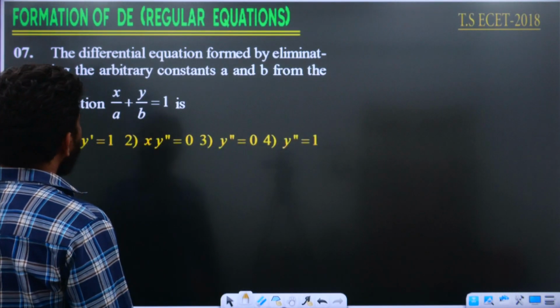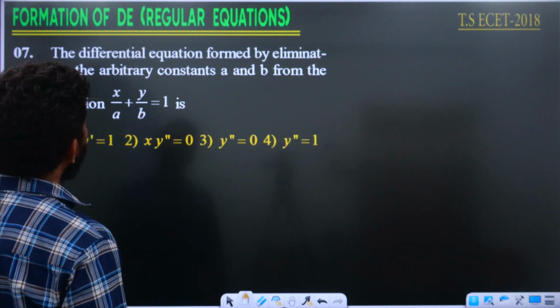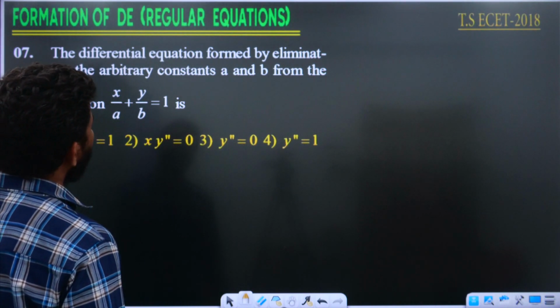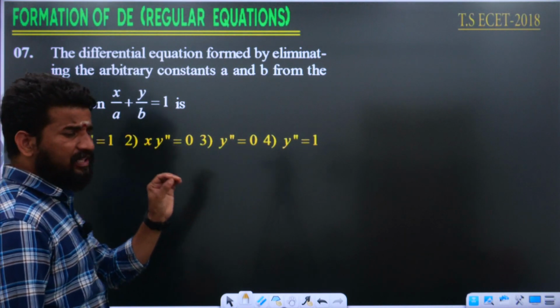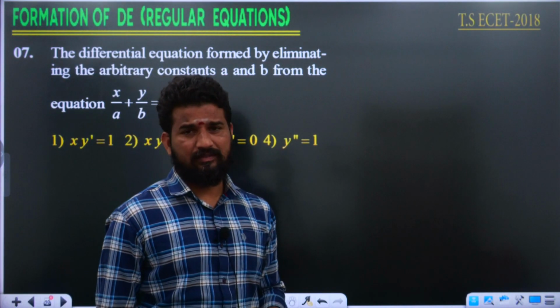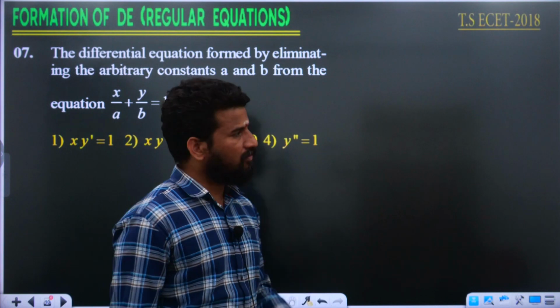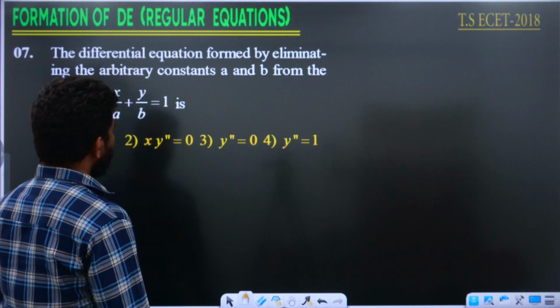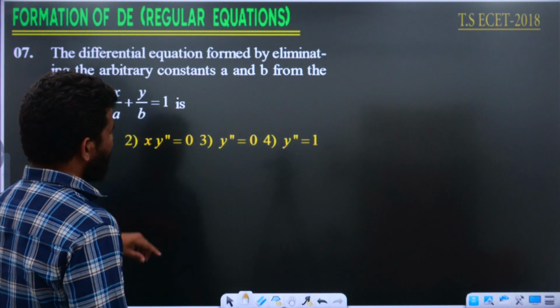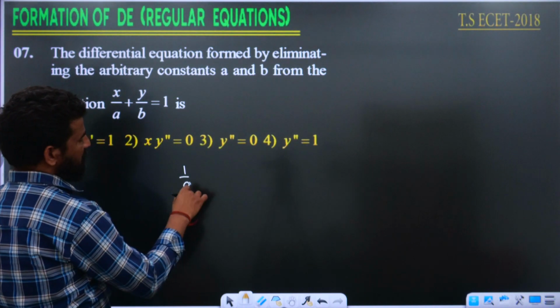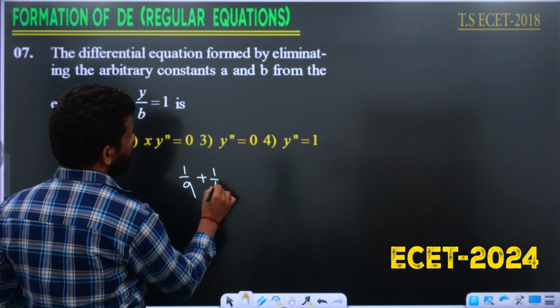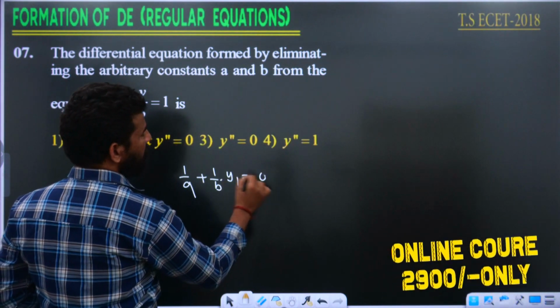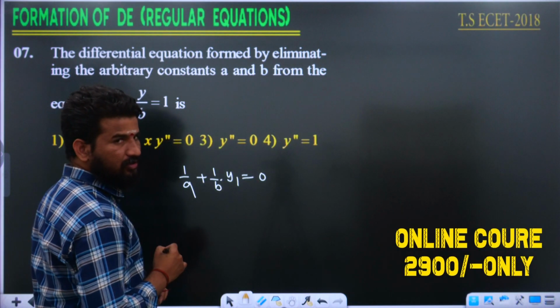Look at the next question. The differential equation formed by eliminating the arbitrary constants a and b from the equation x by a plus y by b is equal to 1. This was the simplest question given for 1 mark. So let us solve this then. Differentiating both sides with respect to x, firstly x derivative is 1, so we are left with 1 by a plus 1 by b into y1 is equal to 0.